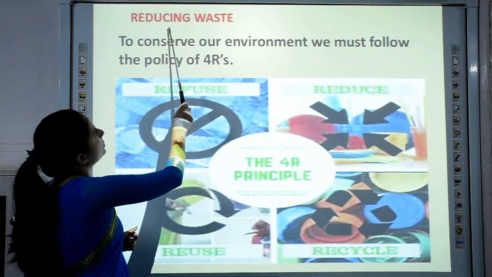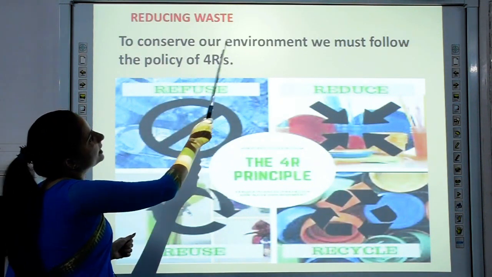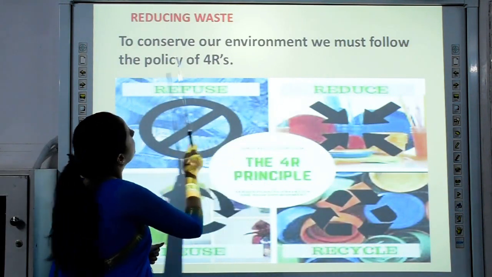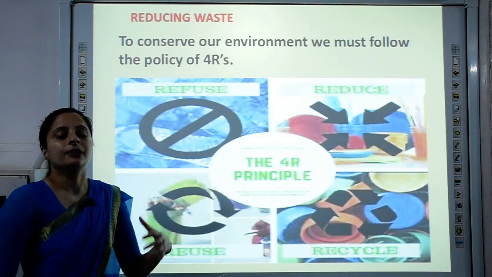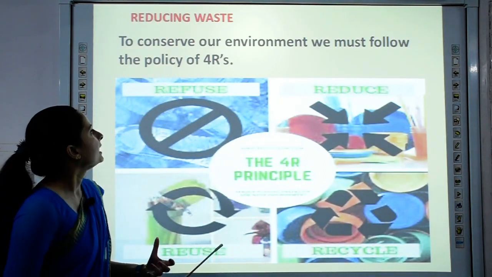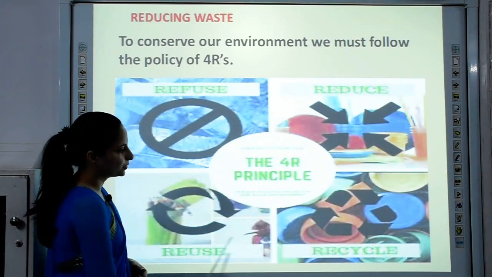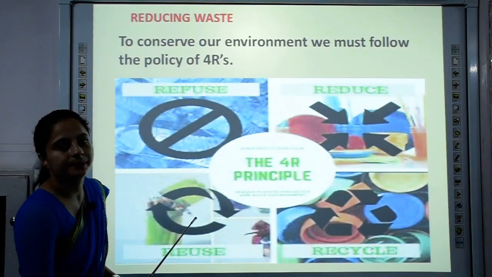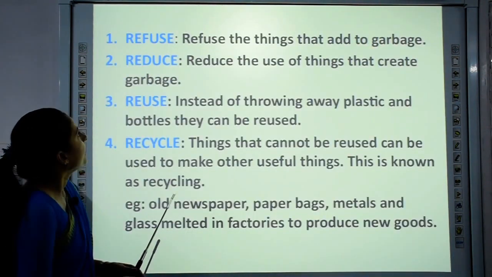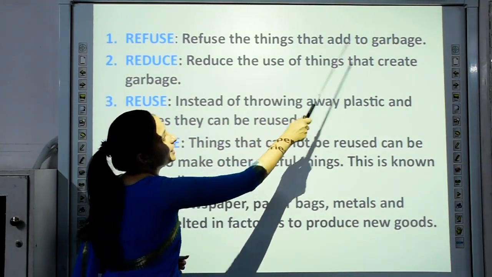Now we will learn about how you can reduce waste. To conserve our environment, we must follow the policy of 4 R's. Here you have the 4R principle which you should follow to conserve the environment: refuse, reduce, reuse and recycle. We look into these 4R principles in detail. Now, refuse. Refuse the things that add to garbage.